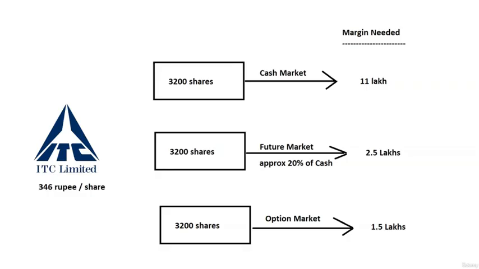So what is the difference between the cash market, futures market, and options market? The cash market will give you an unlimited holding period. If you are buying a stock in cash, paying 11 lakh rupees and getting 3,200 shares, you can hold them for a lifetime. Lifetime you can hold such shares.